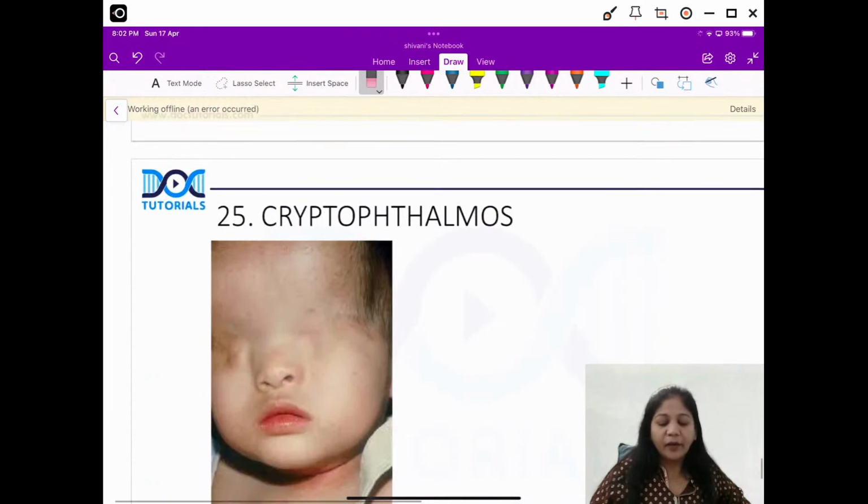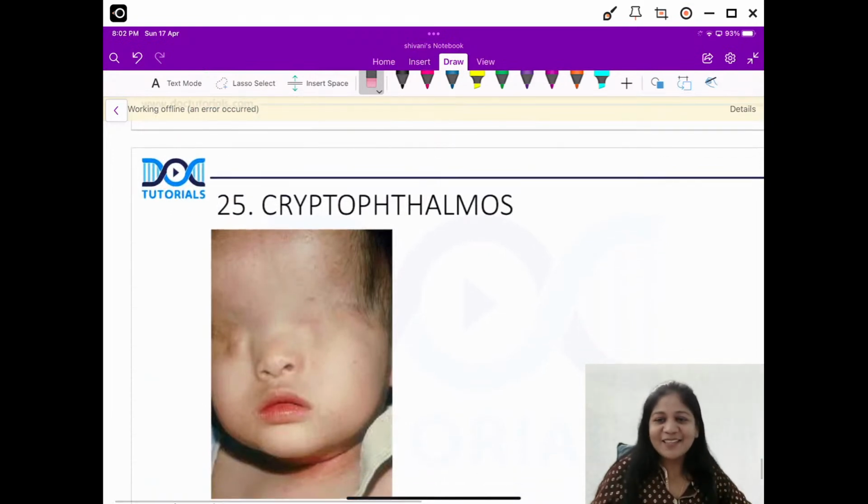Good. Now here the next and the last picture is about cryptophthalmos. So what is cryptophthalmos, friends? It is the fused eyelids here, or you can say the absence of eyelid, because the skin is continuous from your forehead to your cheek. The lids are not formed. Picture question, guys.